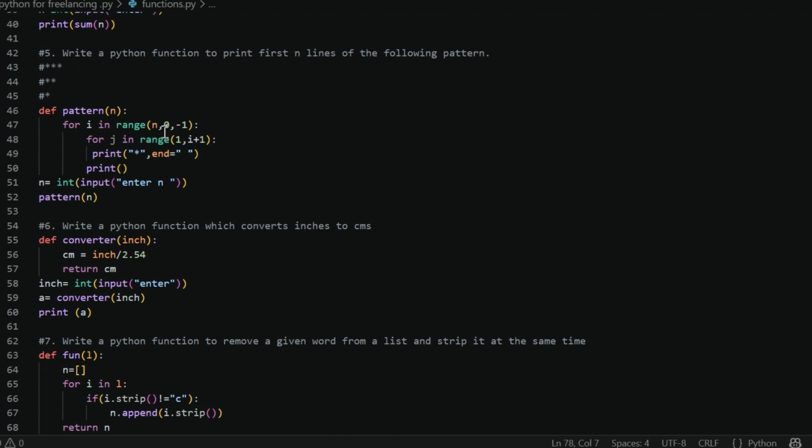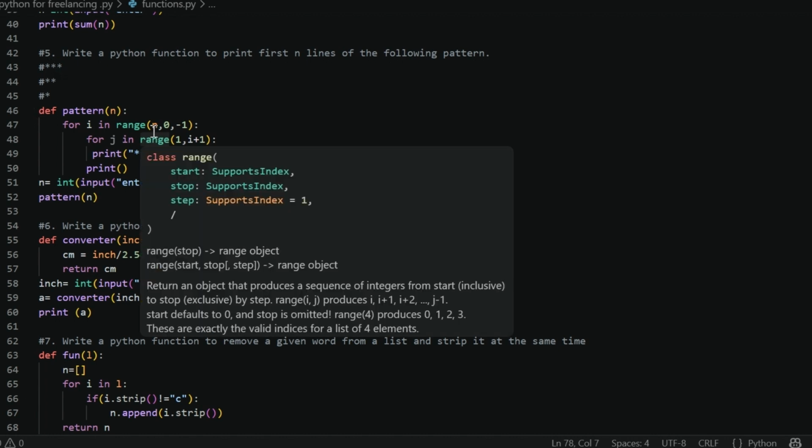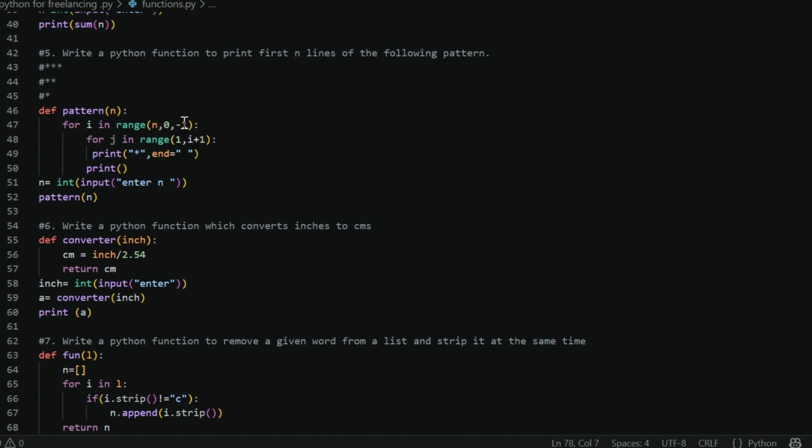Earlier in the previous lecture, we discussed the increasing order, but here we are doing the decreasing order. So what will we do? We are using the range function with a step index. You know, the step index method.